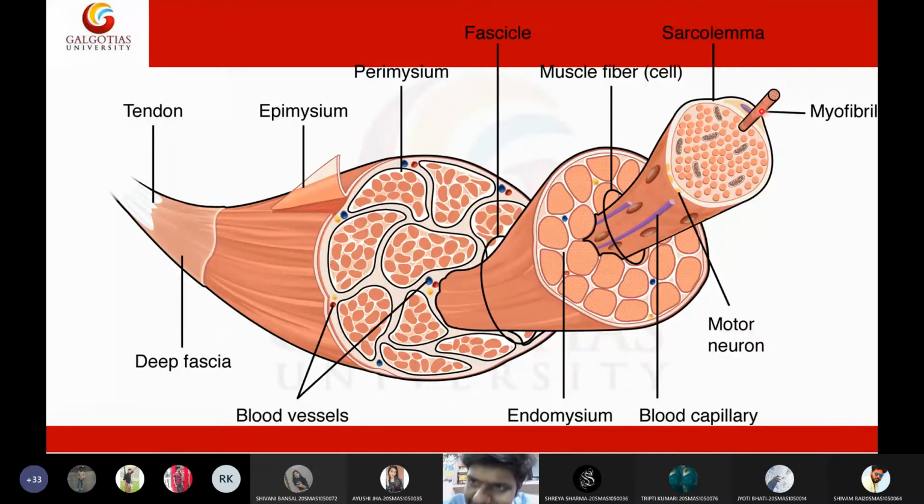It is at this level that the muscle will contract at the microscopic level. Because of the contraction of the myofibrils, the entire muscle will move. So each and every tiny myofibril will contract at the same time for a greater movement.